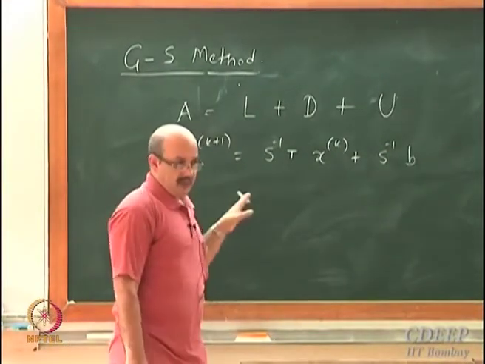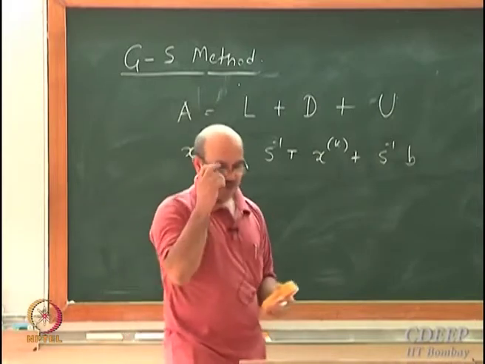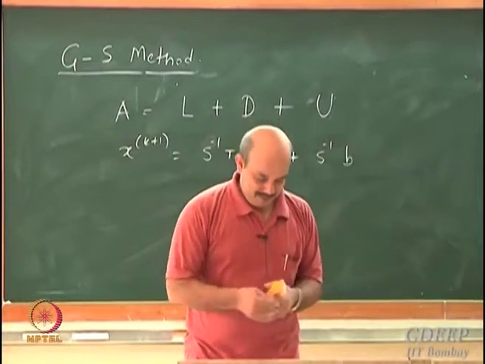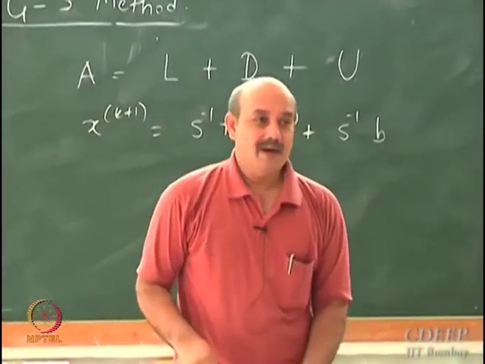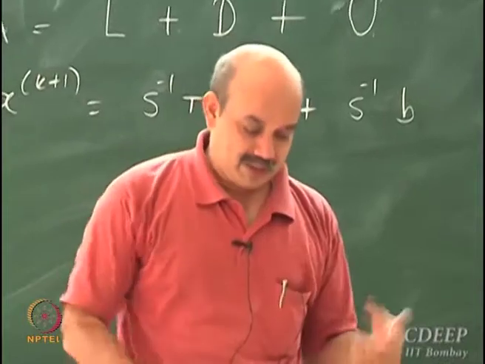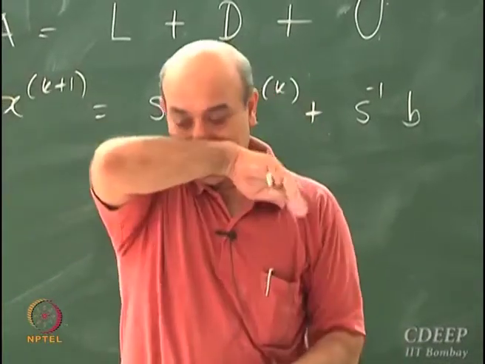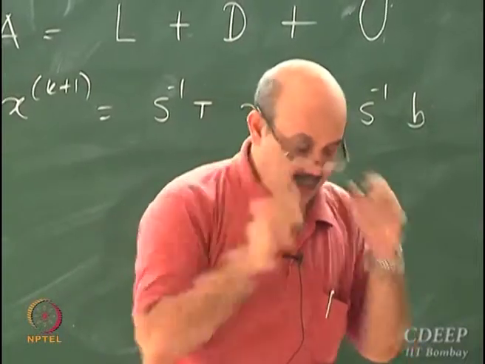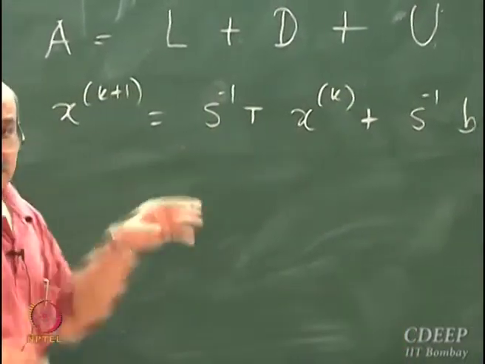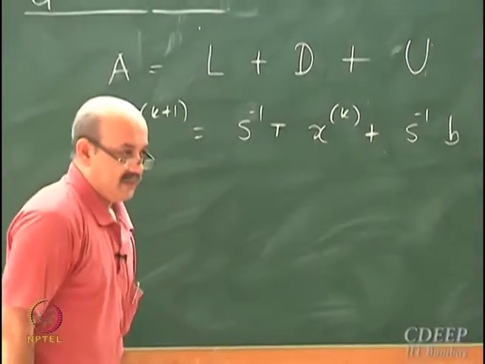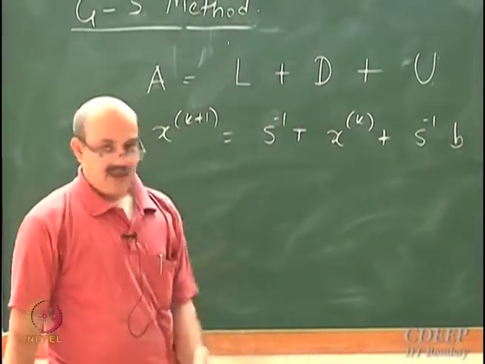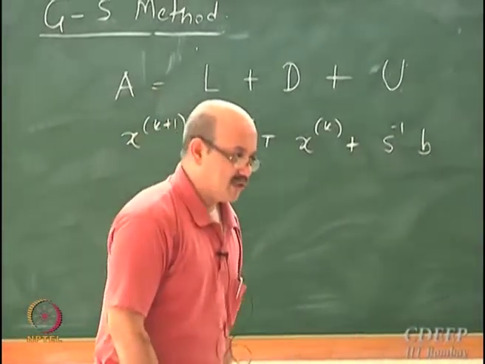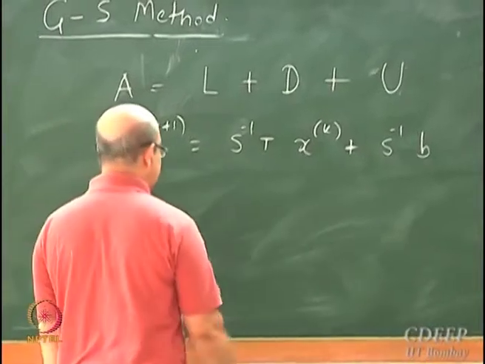So if I put it in some standard form, which I am going to do soon, then things will fall in place. But you should be able to connect things, what you have done in some abstract form, and when it is going to be applied somewhere. Now let's say these iterations converge. We still haven't analyzed whether they converge or not, but let's say they converge and X star is the solution.